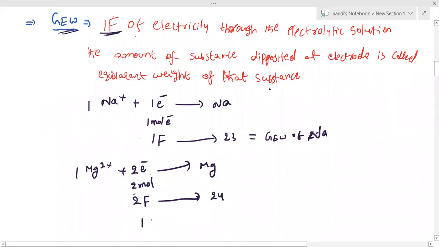But 1 Faraday means how much? X. That X equals 12 grams, which is nothing but the equivalent weight of magnesium. Got it?